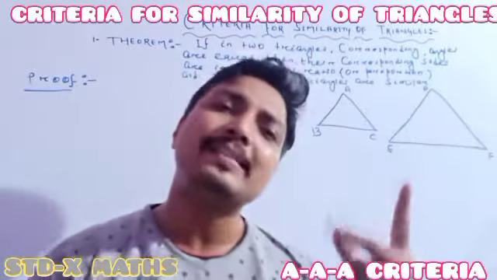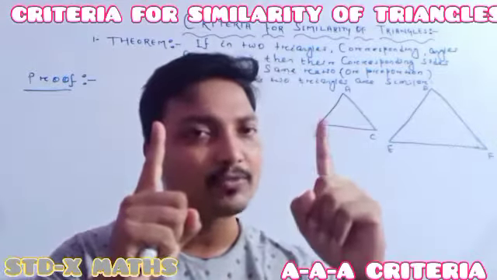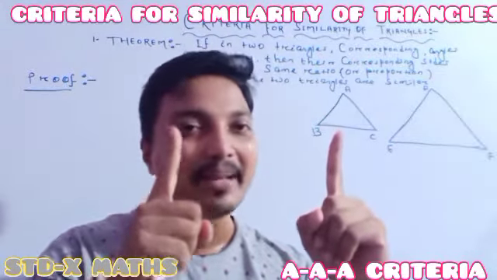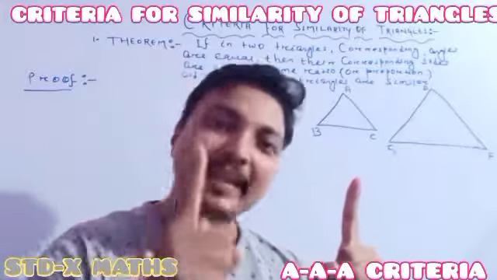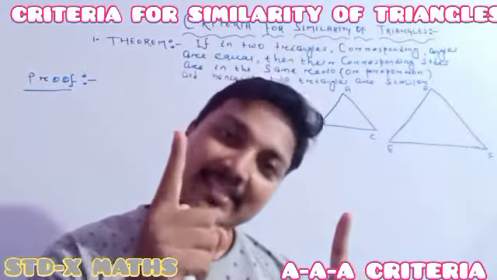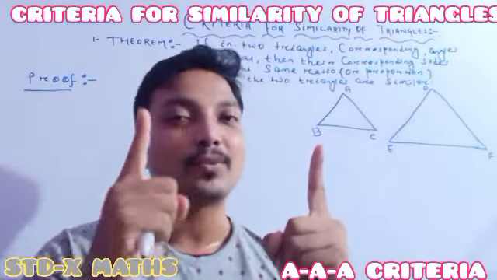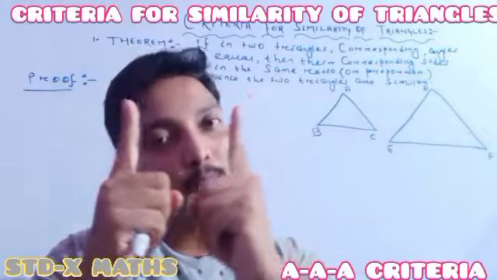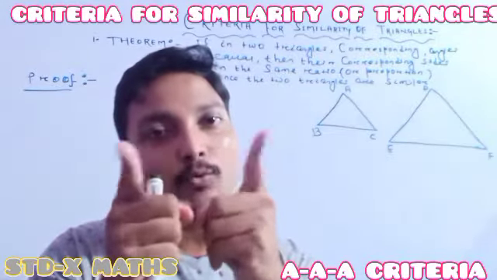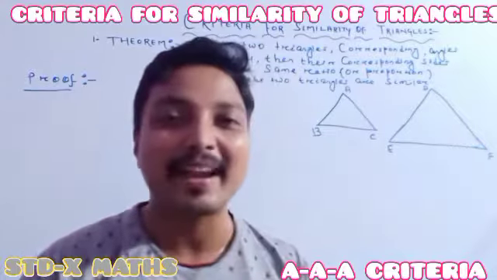To be similar, two conditions are required: corresponding angles are the same, and corresponding sides are in the same ratio. If corresponding angles are the same, it also means the corresponding sides are in the ratio. So from the one I have to show that the two are satisfied. Then whenever two conditions are satisfied, I can say both the triangles are similar to one another.